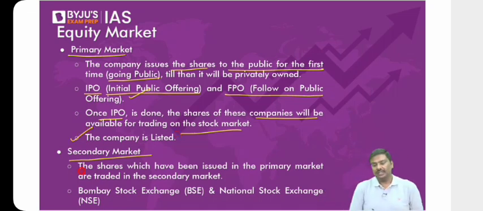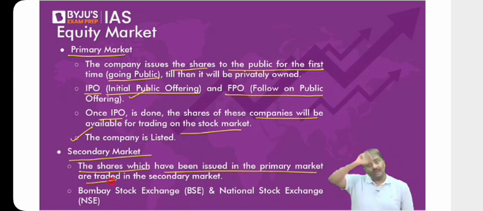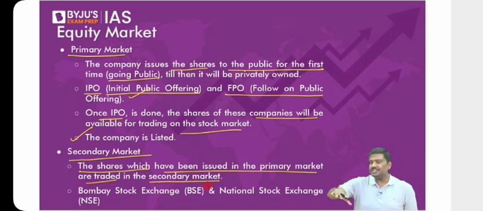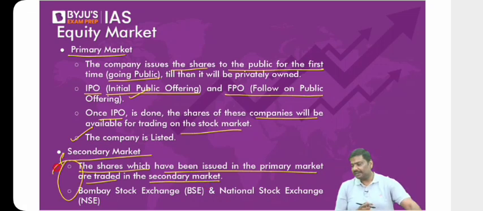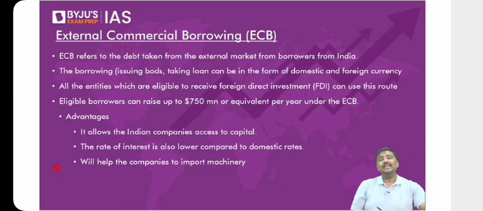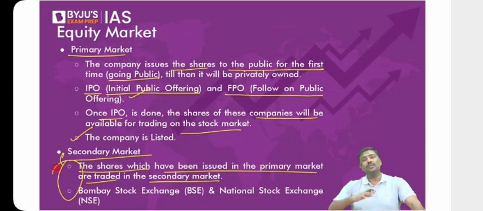What about the secondary market? The shares have been issued by the company in the primary market. Now these are available in the secondary market, that is, let's say, Bombay Stock Exchange, National Stock Exchange. You can buy, you can sell, trade these particular securities in the secondary market. Okay. Now this is the discussion regarding primary, secondary, stock market, etc. Any issues? Can we go to the next concept here?